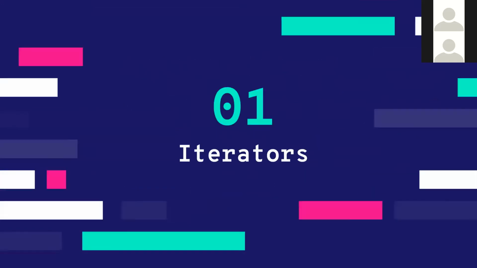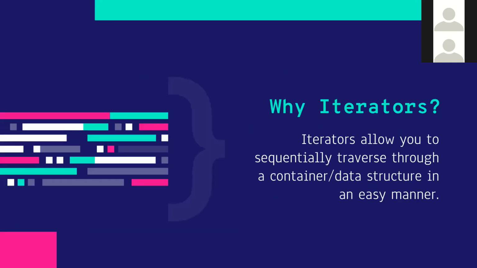So yeah. And we saw iterators. So iterators are basically objects which allow you to traverse through a container, like a set or a vector or a map. So you can go through each element of the container by using iterators. You can change them, you can access their values, you can go to their neighbors, and so on. There are types of iterators, but we looked at the basic iterator today.